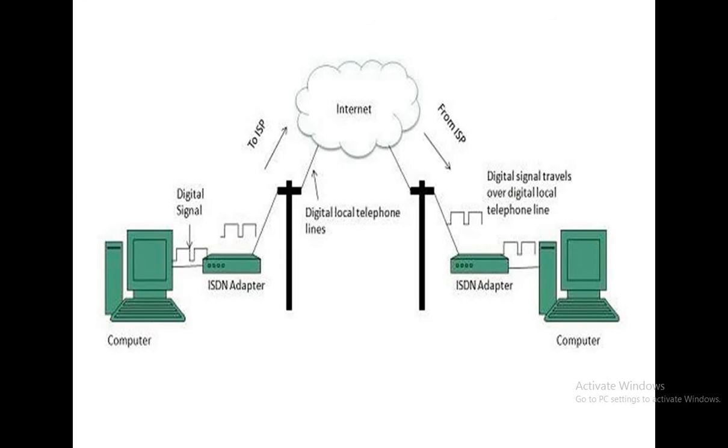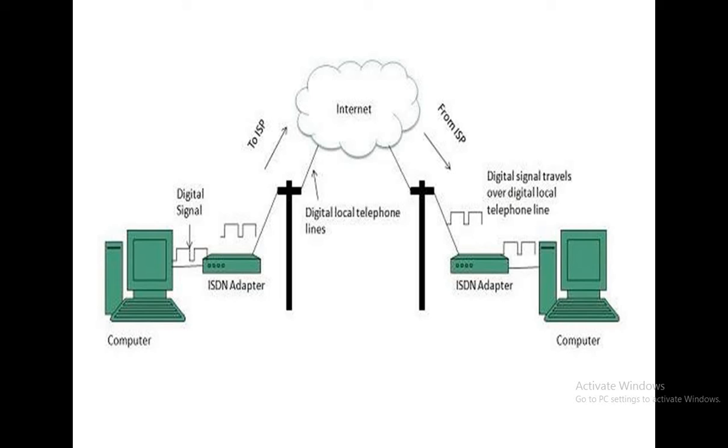Okay, this is the diagrammatic representation of the ISDN connection mode. Here the digital signal is there and the ISDN adapter is used. Instead of the modem used in dial-up connections, we use an ISDN adapter here, which receives the digital signal from the computer, and with the help of the internet it moves the data to the receiver end, where another ISDN adapter receives it from the antenna.